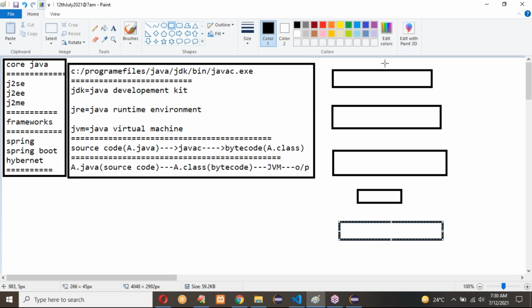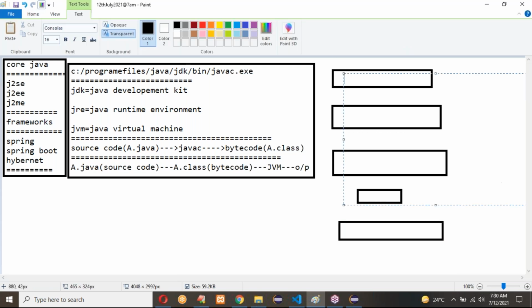Under this, we have the class loader. It will load our total class. The bytecode verifier will check each and every line of the bytecode. Then it will give it to the interpreter. The interpreter will give it to the runtime environment. The runtime environment will give the output for our program.